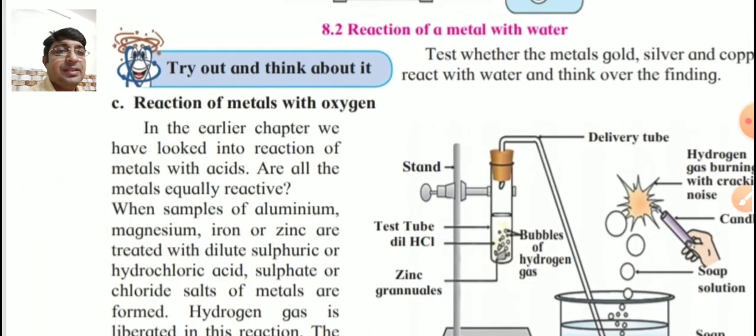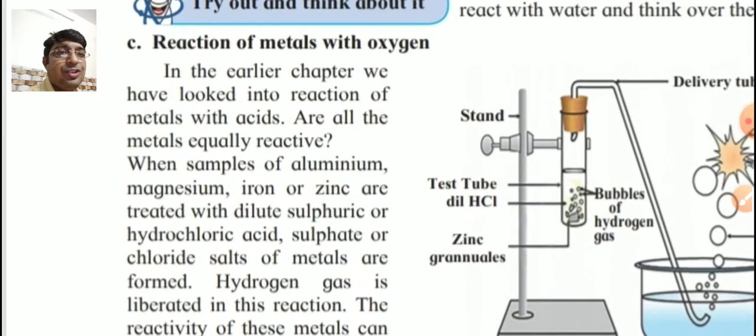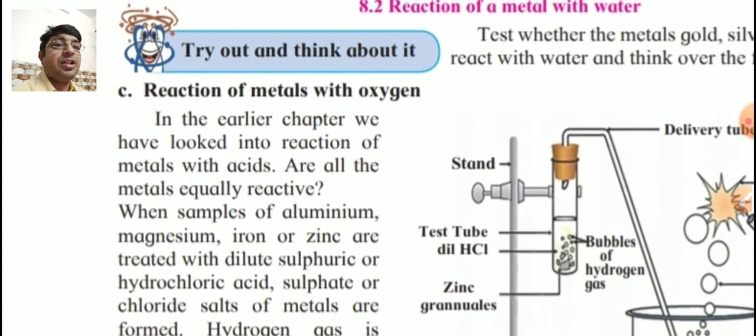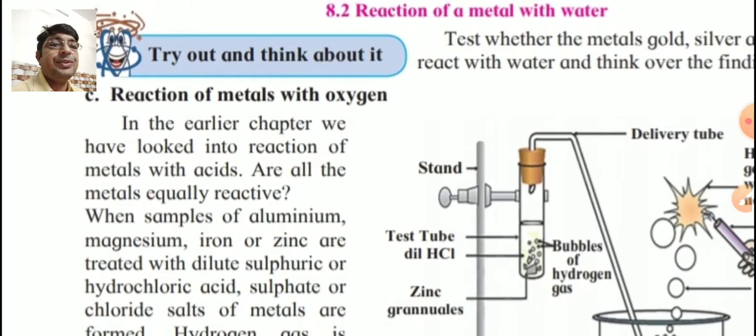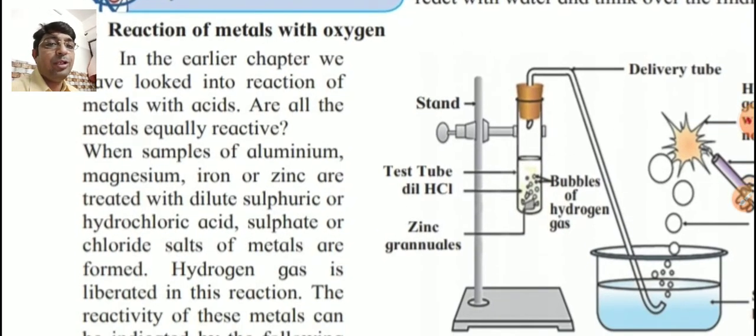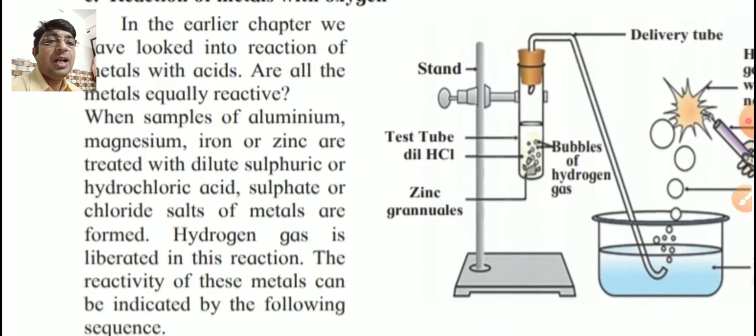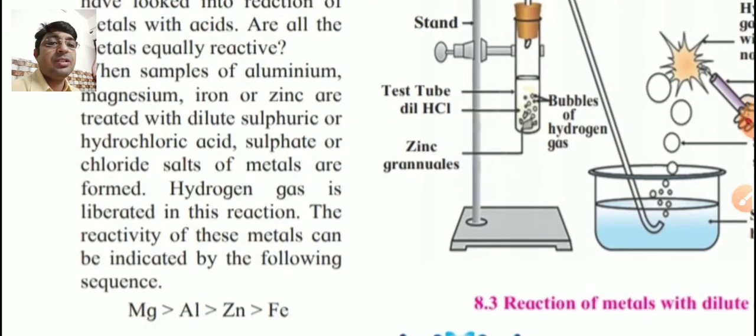Reaction of metal with acid. In the earlier chapter, we looked into the reaction of metals with acids. Are all the metals equally reactive? The answer is no. When samples of aluminium, magnesium, iron and zinc are treated with dilute sulfuric or hydrochloric acid, respective sulfates and chloride salts of metals are formed. Hydrogen gas is liberated in this reaction.